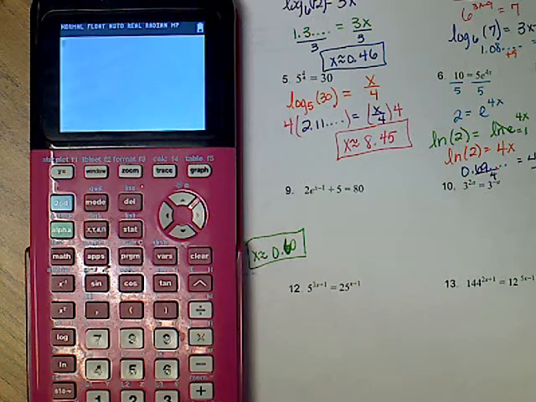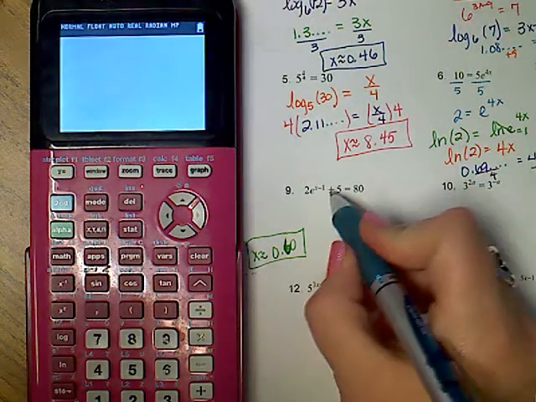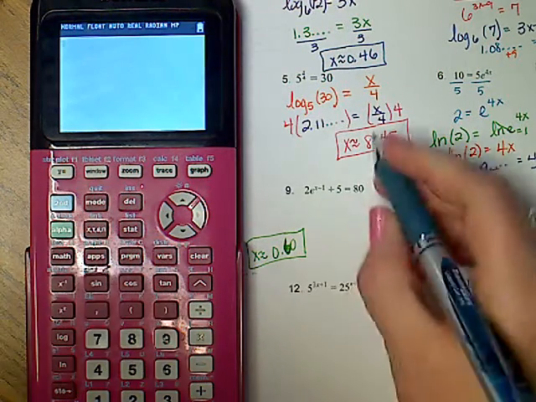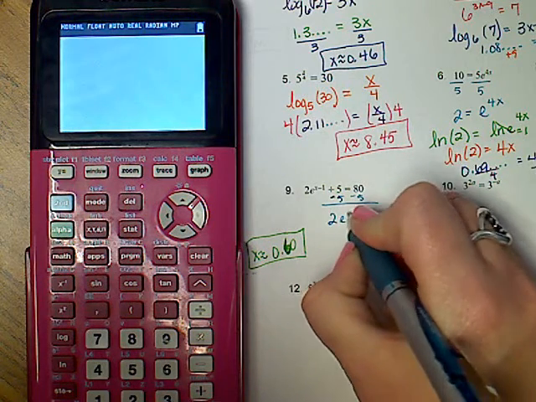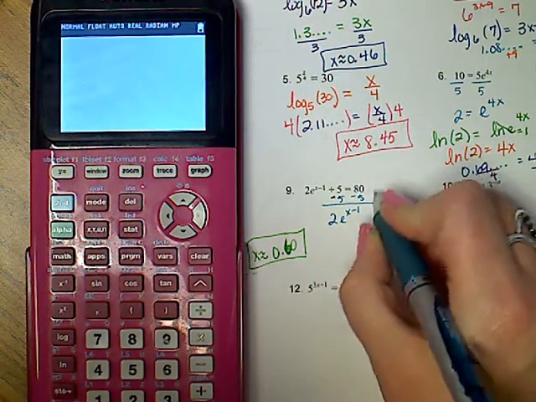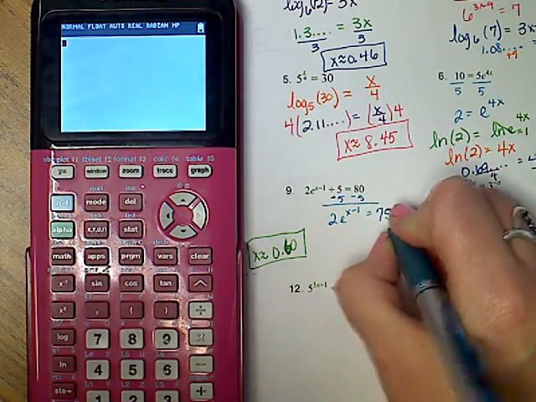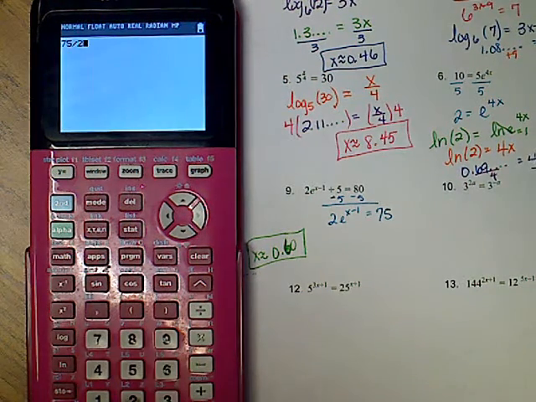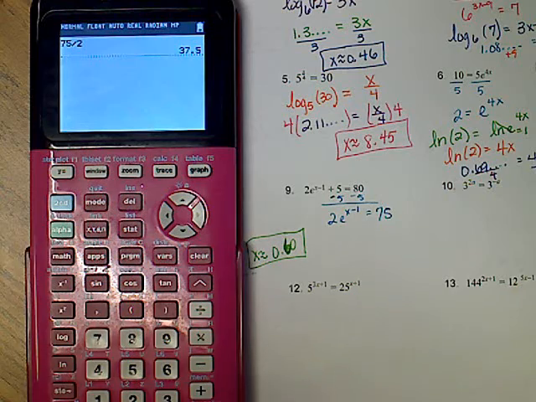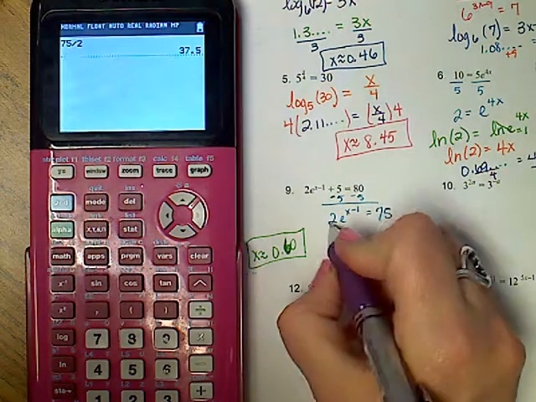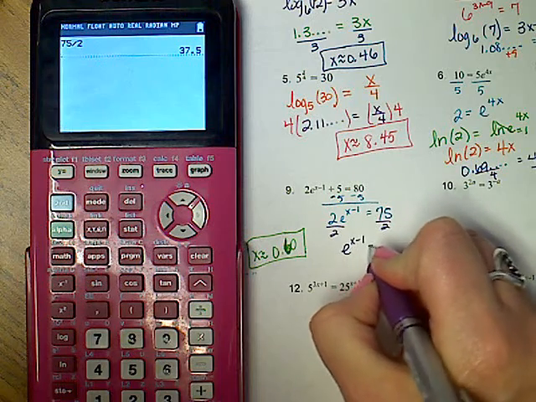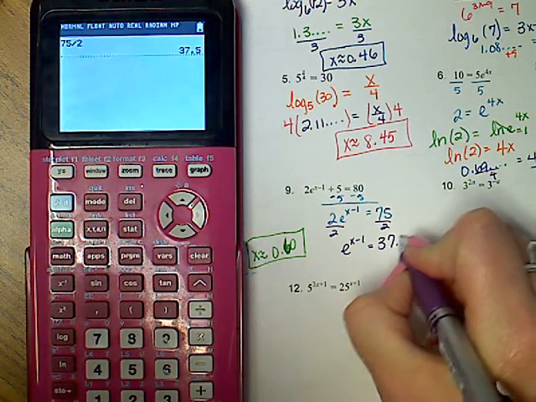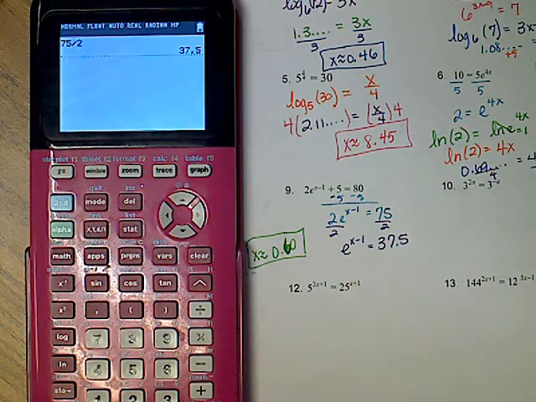The next problem, again, I need to isolate my base of e, so I'm going to subtract 5. I'm going to get 2e to the x minus 1 equals 75. Now, you've got to divide 75 by 2. Right here we have to divide by 2 because the base isn't alone, so we get e to the x minus 1 equals 37.5. We can get that. We did.